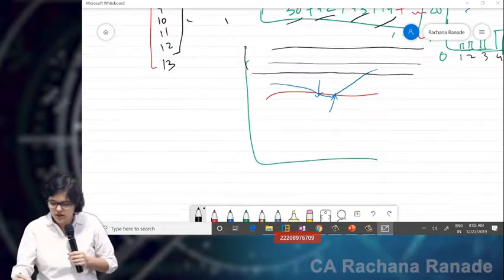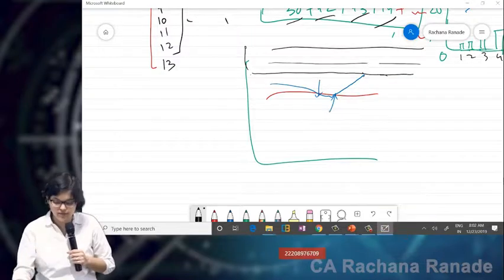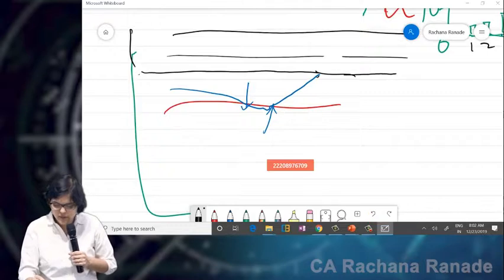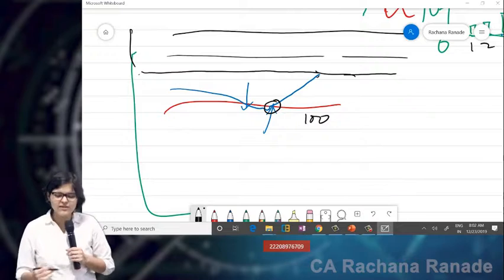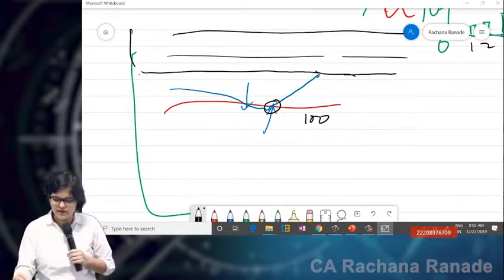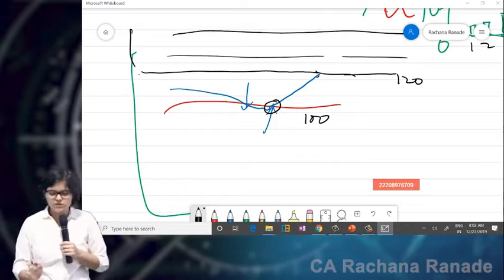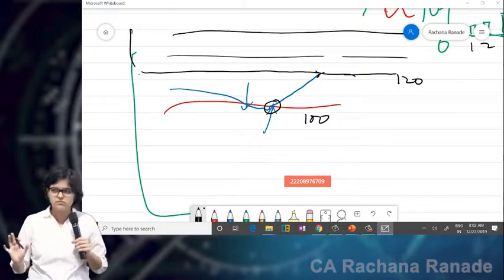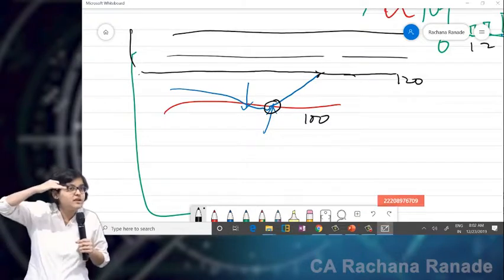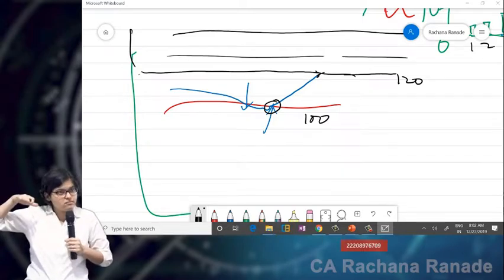Now you only have to tell me the answer. Assume we are at this day. I want an answer from everyone, okay? See, when had I taken my position here? Assume that the stock was at 100 when I had taken this, and within the next 4 weeks, it's at 120 right now. 20% return in 4 weeks. I'm happy. Possibility number 1, I book my profit here and I get out, because it is at resistance, there's a great chance that it might show some correction, or at least might go in a sideways trend.